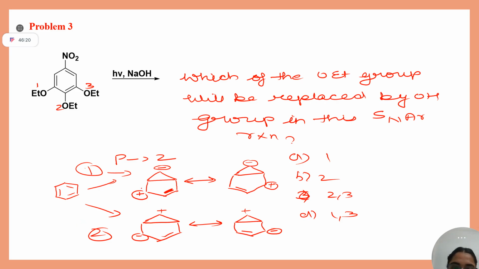Ma'am, I think it should be one pathway, because nitro will become very different. If nitro is here, this I am making with respect to the question, OEt will be here. At which positions are these carbocations stable? At carbon 1 and 3. So they will be replaced by your OH. Yes or no? Yes, ma'am. So the correct answer will be 1 and 3. Understood how I am referring to these? Yes, ma'am.